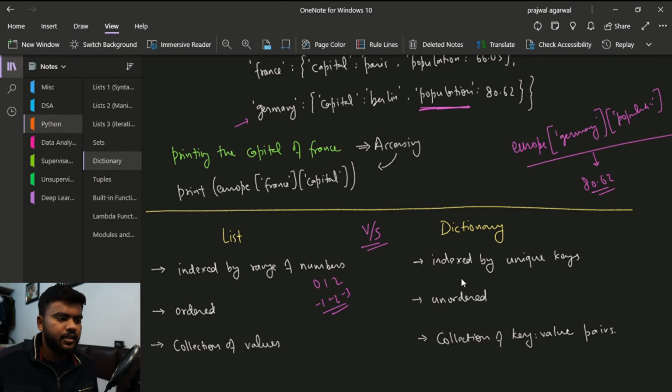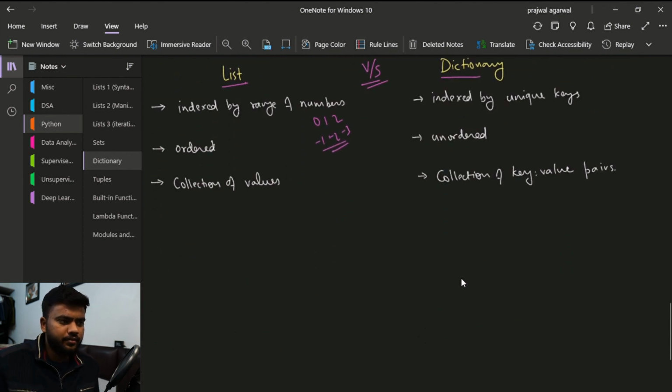Another thing is lists are ordered. Since we are using numbers and numbers are increasing and ordered, it is an ordered data structure, whereas dictionaries are not ordered because we have not defined which key is smaller and which key is greater, so there is no order in the dictionary. Another thing is a list is a collection of items, and a dictionary is a collection of key value pairs, and this is very obvious. So this was it, and in the next video we will be discussing tuples.